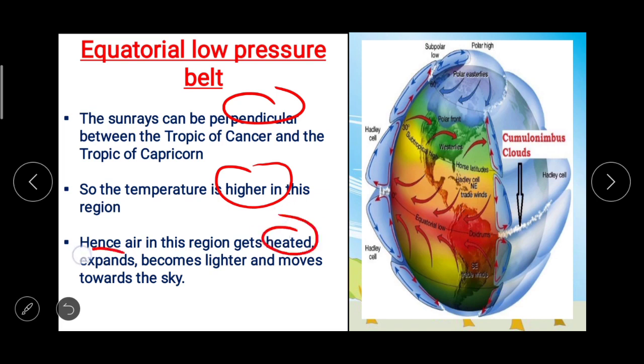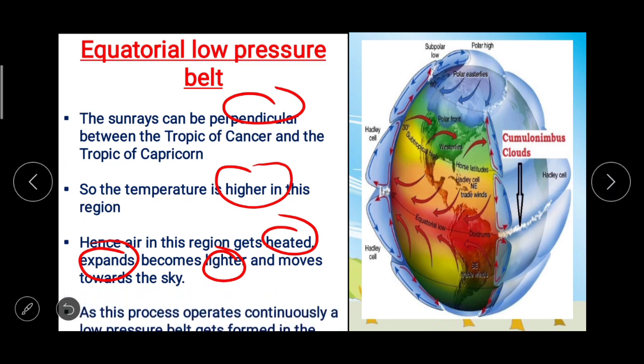Because of heat, it expands, becomes lighter and moves towards the sky. As this process operates continuously, a low pressure belt gets formed in the central part of this region between the parallels 5 degree north and 5 degree south.